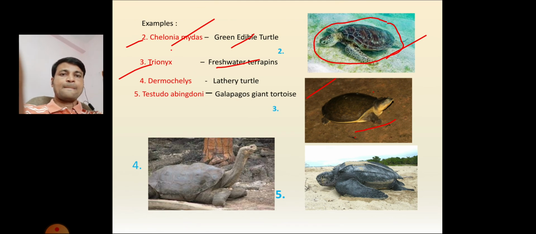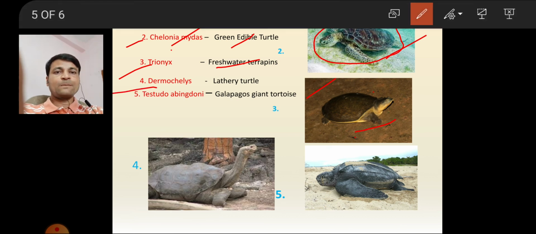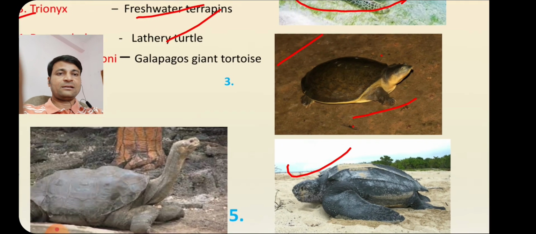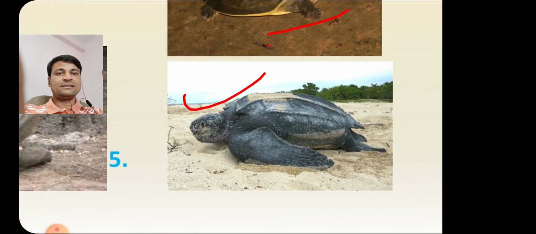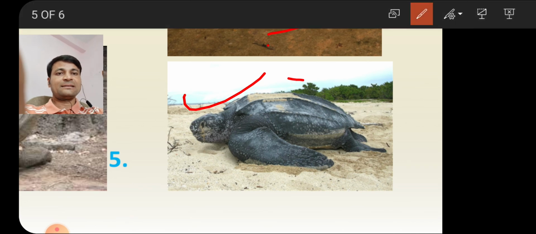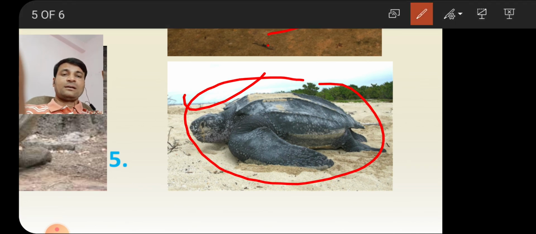Okay, next, fourth example is Dermochelys. The common name is leather turtle. See, this is the leather turtle. Now we'll see in zoom. This leather turtle weighs 600 kg, you can imagine 600 kg.